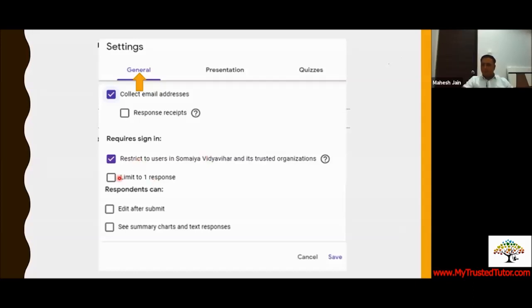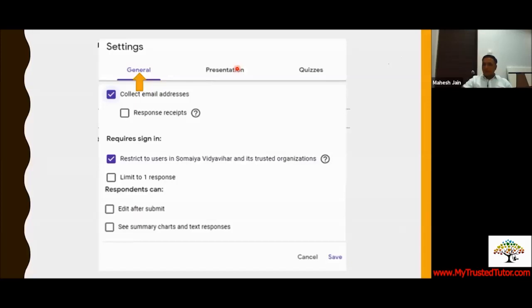And then you have another option of whether you want participants to fill the form multiple times, yes or no, you just click on it. If you click, participants will fill it only once. Then you must have seen in various forms, after submitting, you can see who has submitted what and what all details are there. If you don't want the students to see that, just uncheck it. If you check it, then they can edit after submission also. These are some of the general settings.